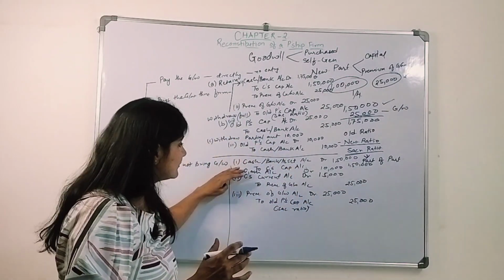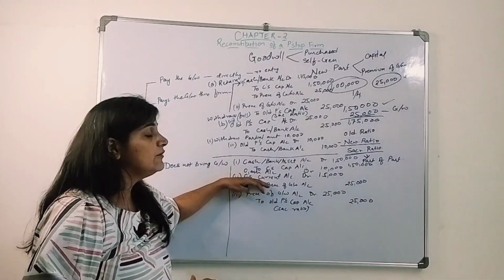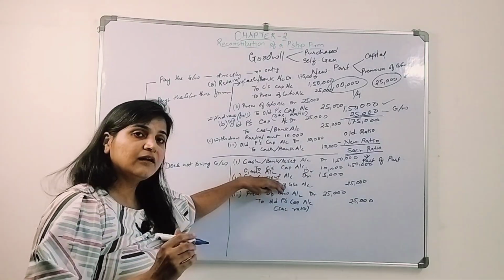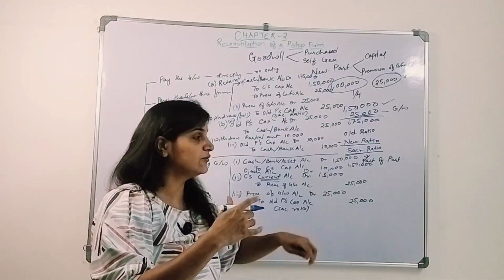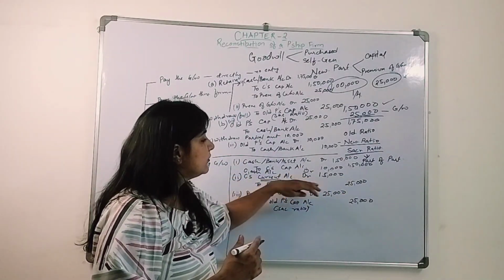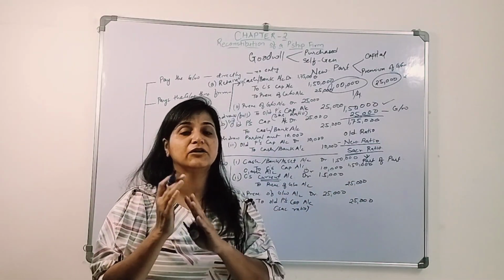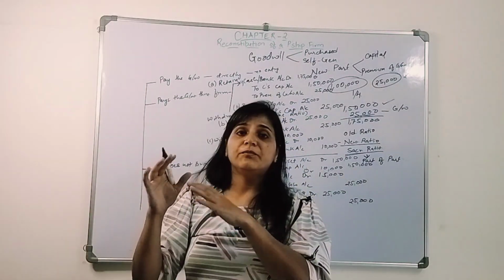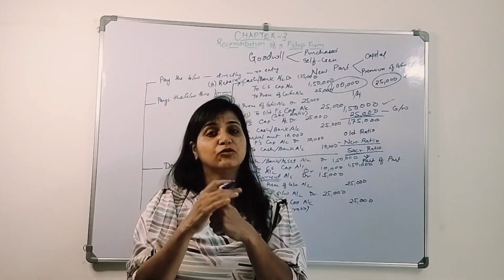Okay, the third situation, he doesn't bring the goodwill. If he doesn't bring the goodwill, we will open the current account of the new partner. As and when he gets the profit, that profit will be reduced from his current account, right? So new partner's current account debit to premium of goodwill account. Premium of goodwill will be distributed to the existing partners, old partners, in their sacrificing ratio. Now this is the case when the new partner enters into the business and he brings the goodwill amount.